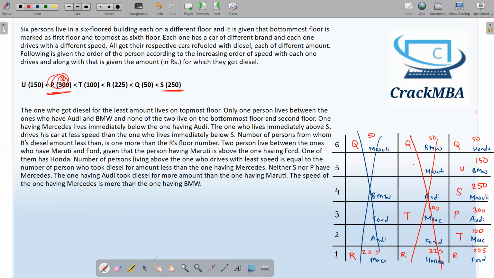So we have made this arrangement. There is again one statement left from which we can verify: the one who lives above S, that is U, drives his car at less speed than the one who lives below S. That is, it is talking about P. So U is less than P, and this is satisfying. U is less than P. This is satisfying. So this arrangement is correct. So we have got the answer. This is the correct arrangement. I hope you have understood this set, and thank you for watching this video.